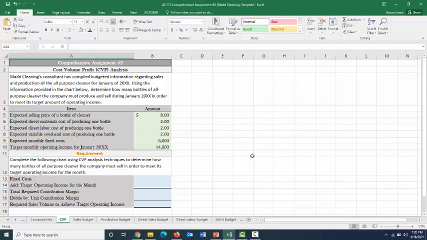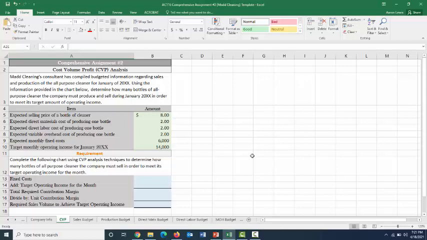Firstly, the expected selling price of a bottle of cleaner is going to be $8. The expected direct material cost to produce one bottle is going to be $2. The labor cost to produce a bottle is also going to be $2. And the expected variable overhead cost of producing a bottle is also going to be $2. So $2 even across our three cost components: materials, labor, and overhead. Mag Cleaning will also incur $6,000 worth of monthly fixed costs, and the target level of operating income that Ms. Madenoff wishes to have for the month of January 20XX is $14,000.